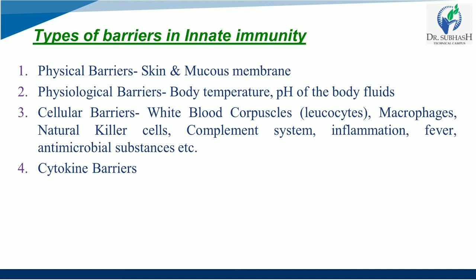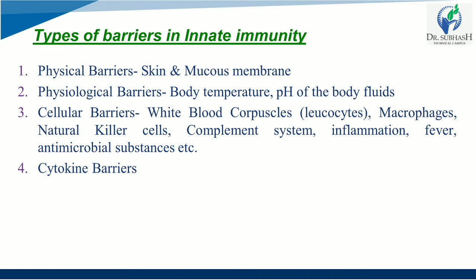Nasal hair filters out microbes and dust in the nose. Urine washes microbes from the urethra. Vaginal secretion is slightly acidic, which discourages bacterial growth and flushes microbes out of the vagina. Sebum forms a protective acid film over the skin surface that inhibits growth of microbes. So these were about the physiological barrier.